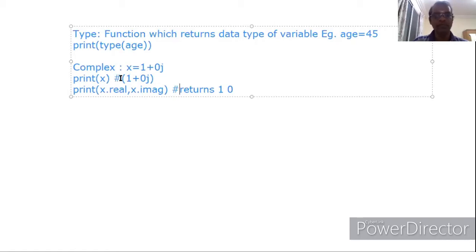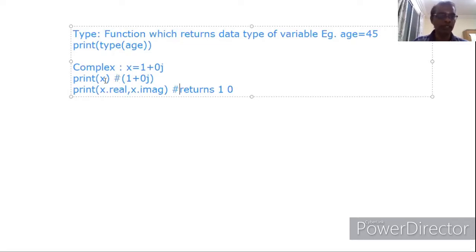In C language we are using /star, in some languages we are using double slash. In Python we are using the hash symbol. In some languages we are using multi-line comments also, whereas Python does not support multi-line comments. It supports only single-line comments. Each and every line, if you want to skip it, you have to put a hash symbol. So text that follows the hash symbol will be skipped by the interpreter.